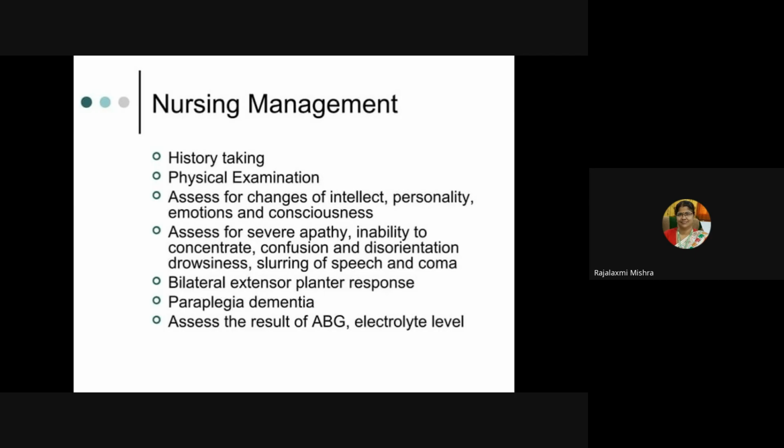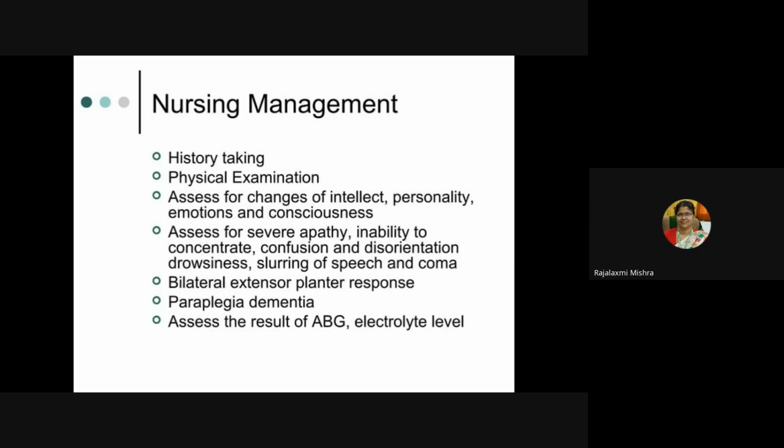That means usually you will get plantar flexion, but in this case that is called Babinski sign. You will get a plantar extension, so you will suspect hepatic encephalopathy.